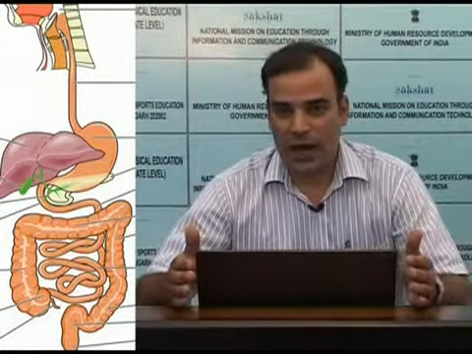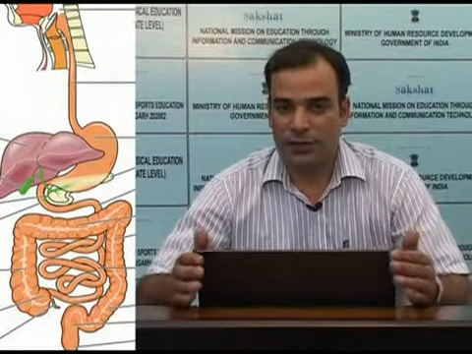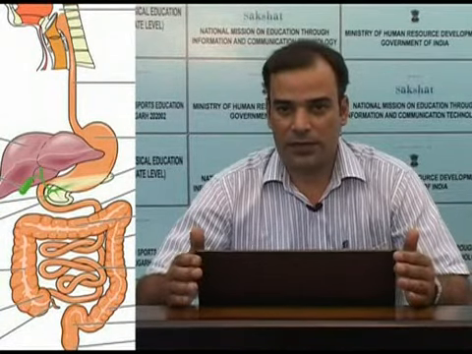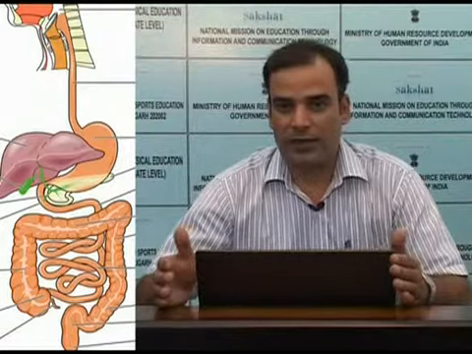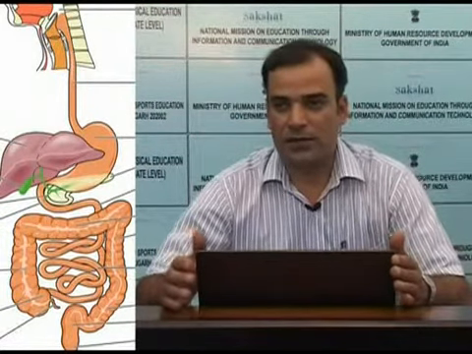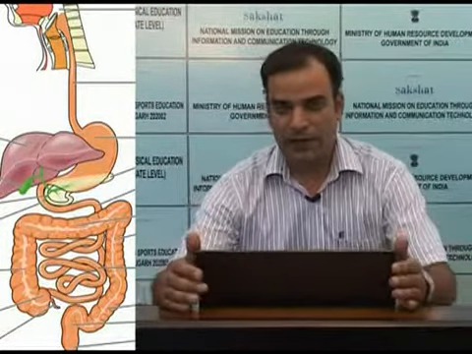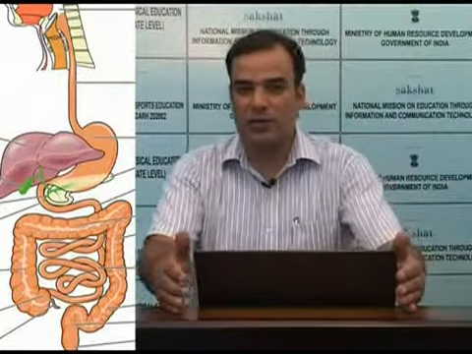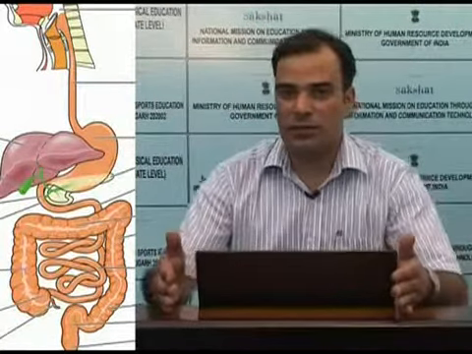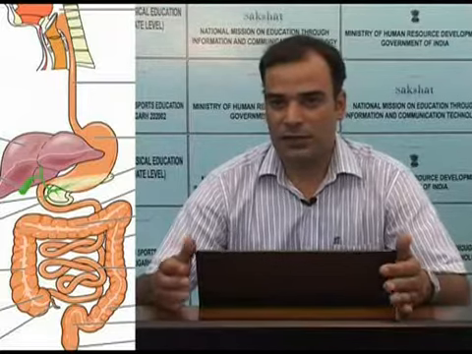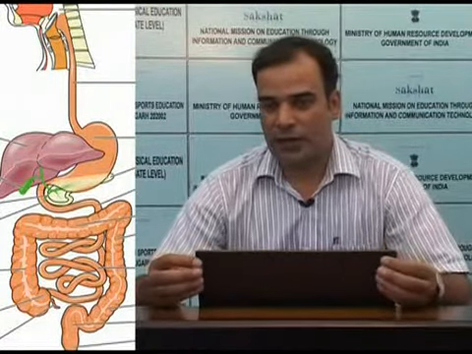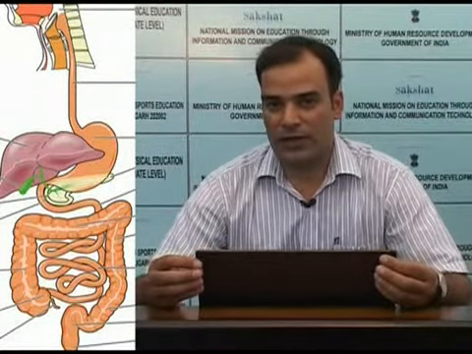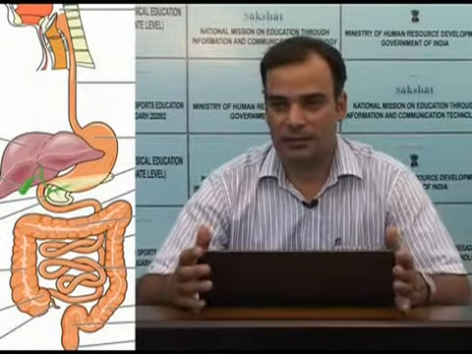The small intestine is further divided into its first part, the duodenum, then the jejunum and the terminal part called the ileum. Likewise, the large intestine is also divided into certain parts. First, the part that joins with the last part of the small intestine is called the cecum.